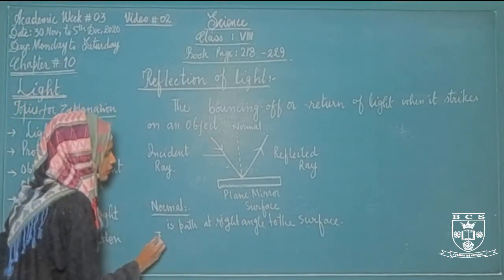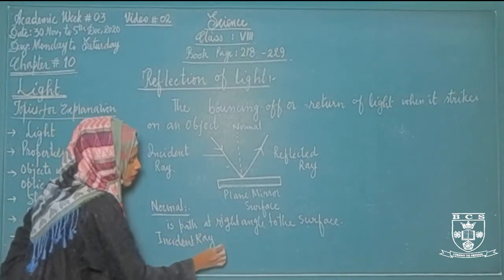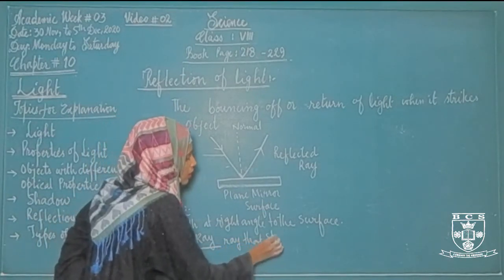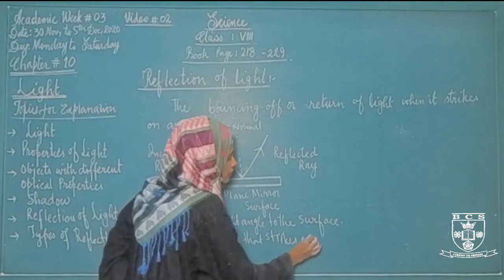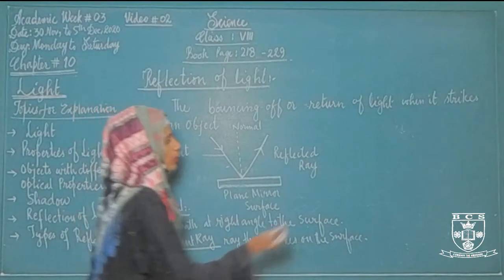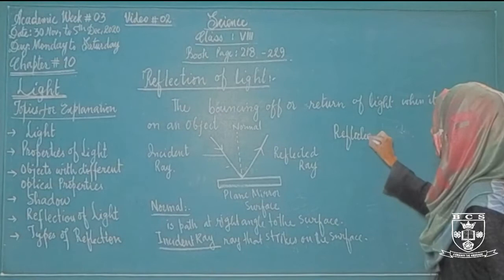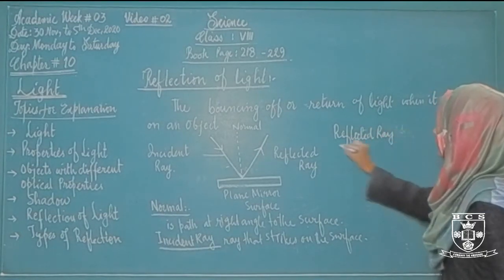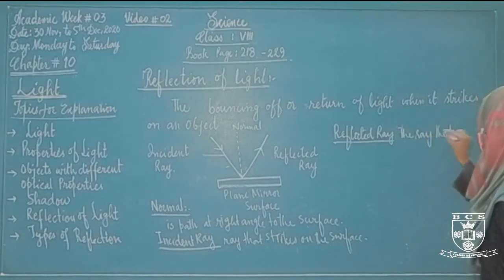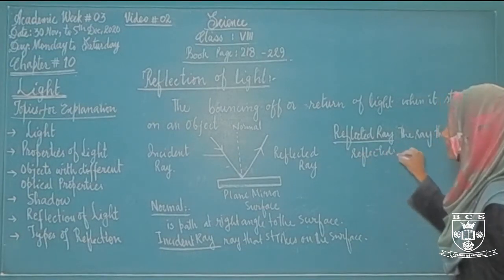What is incident ray? The ray that strikes on the surface is called incident ray. What is reflected ray? The ray that is reflected is called reflected ray.